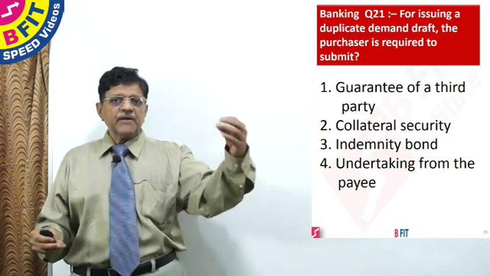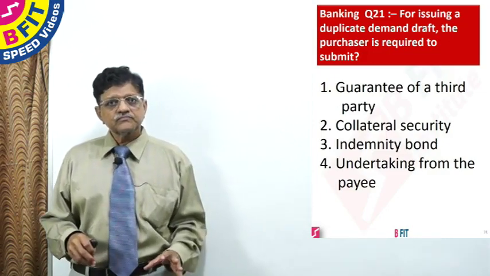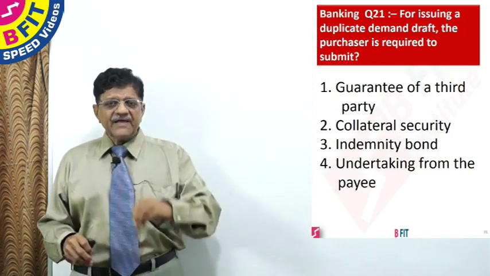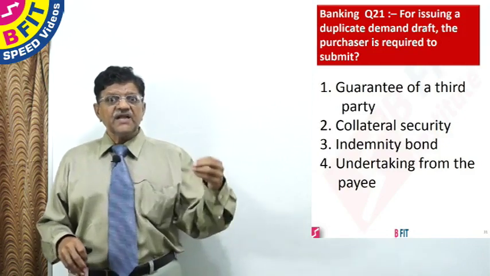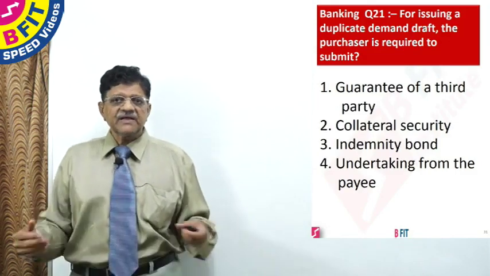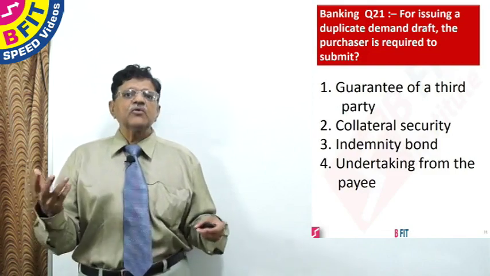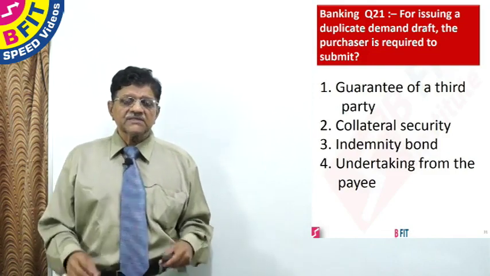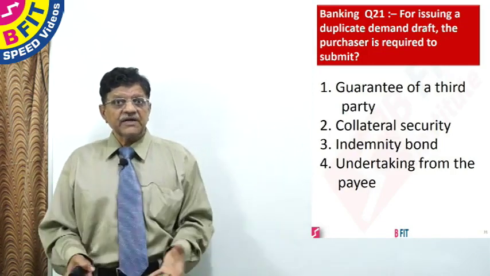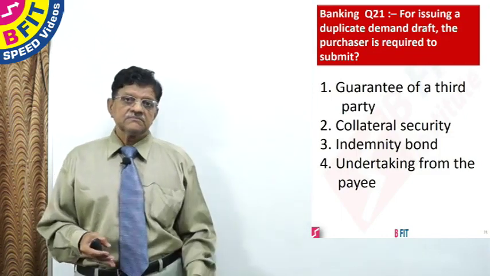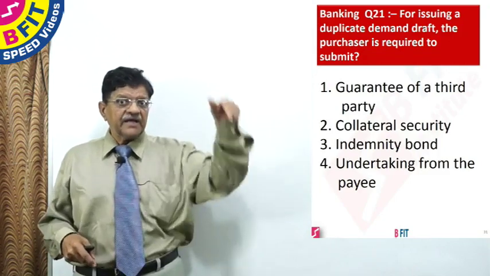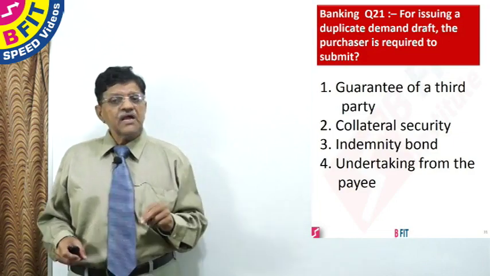Suppose I say, I guarantee payment of 20 lakhs to you. Then my liability is restricted to 20 lakhs. On the other hand, suppose I say, I indemnify you against any loss that may be caused because you are buying my cement. Then you buy cement only for 20 lakhs, but the loss is not limited to 20 lakhs. The loss is unlimited. Suppose you build a building using this cement, and after building 10 floors the building falls. I have purchased this cement from you for only 20 lakhs, but you should indemnify me for the entire loss. So that is the difference between indemnity and guarantee.